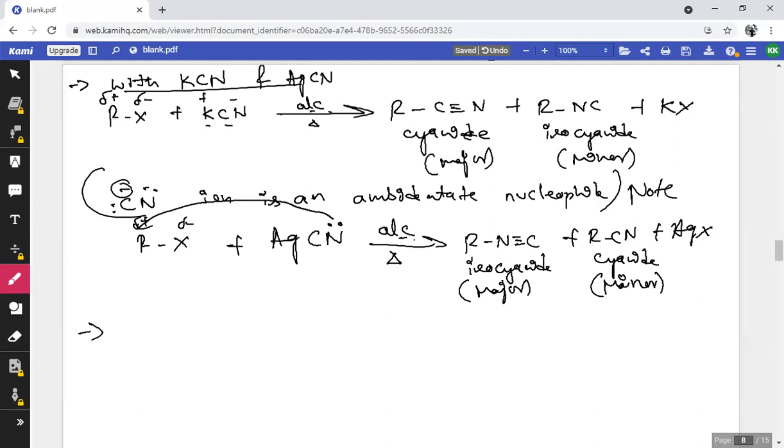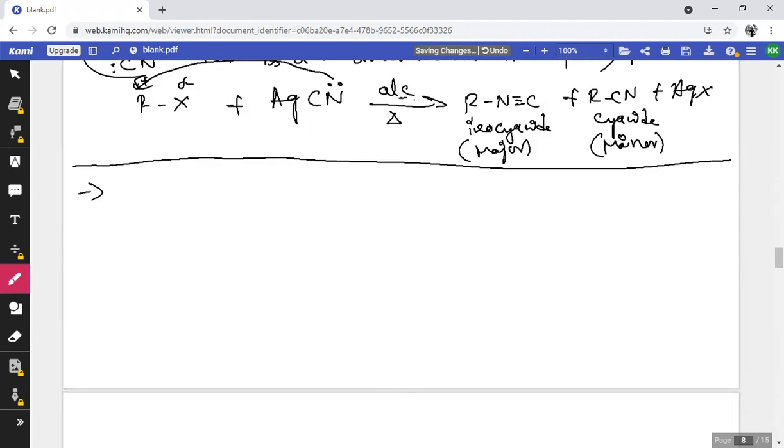Similarly, one more nucleophilic substitution reaction is the reaction with KNO2 and AgNO2. So here you consider an alkyl halide and treat it with KNO2.